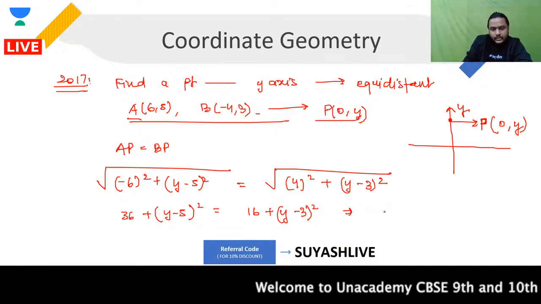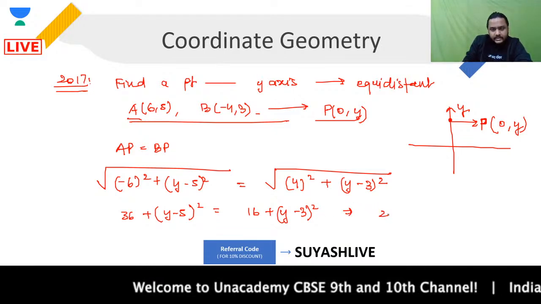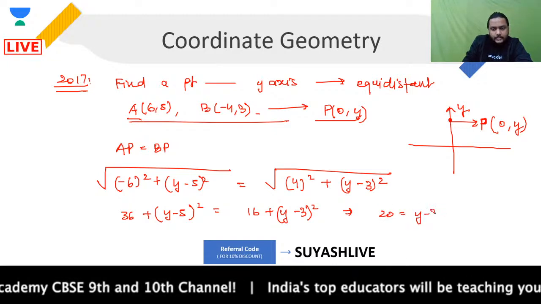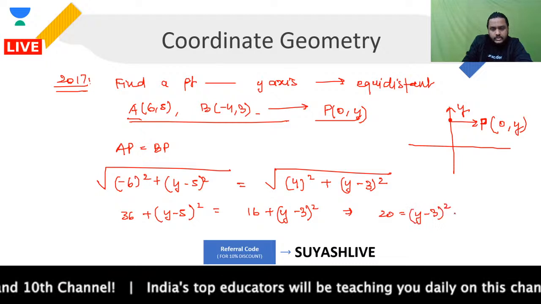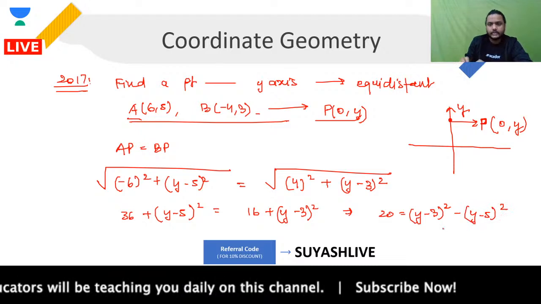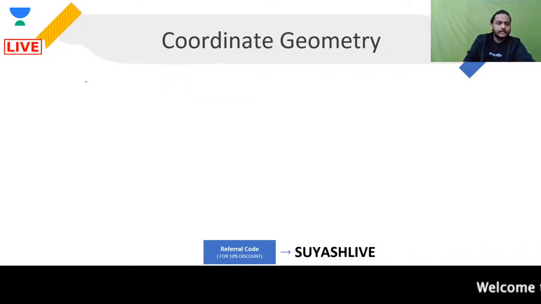From here you will be getting 36 minus 16, that is 20, and 20 is equal to what? Focus, guys, (y minus 3) whole square minus (y minus 5) whole square. Are you clear? You getting it? And from here you get 20 is equal to what? Please focus.